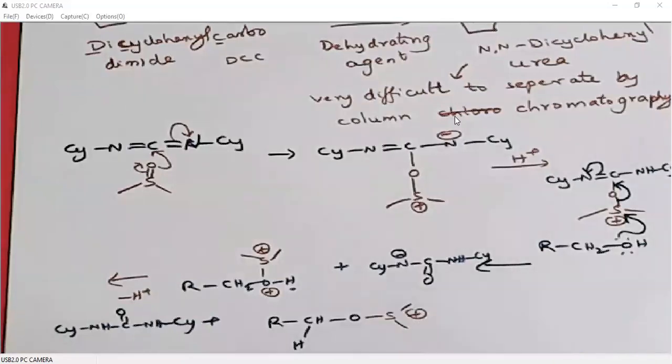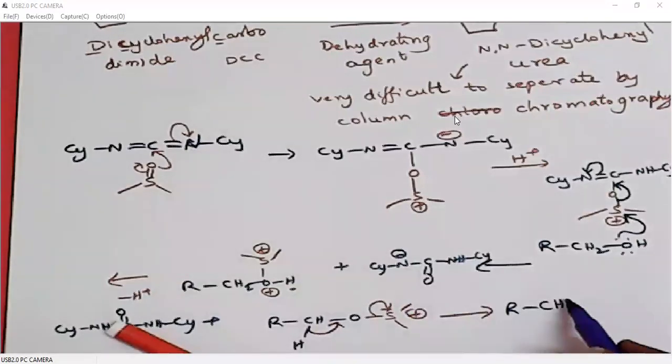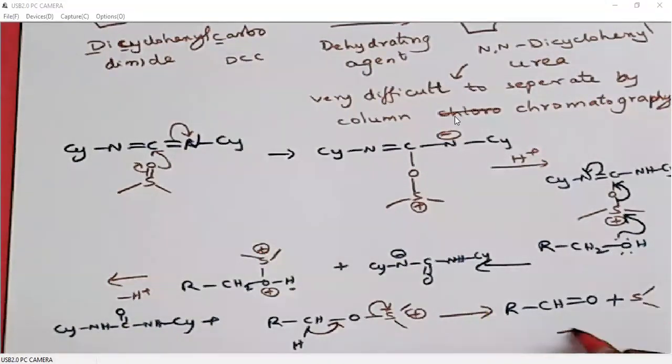Then the next step in our sulfur oxidation is removal of this carbon hydrogen proton. So we will take out this proton. The bonding electrons will be pushed towards carbon oxygen double bond. Then sulfur will be leaving. So it generates CH double bond O plus dimethyl sulfide plus H plus. So this is how we can oxidize alcohols to carbonyl compounds.